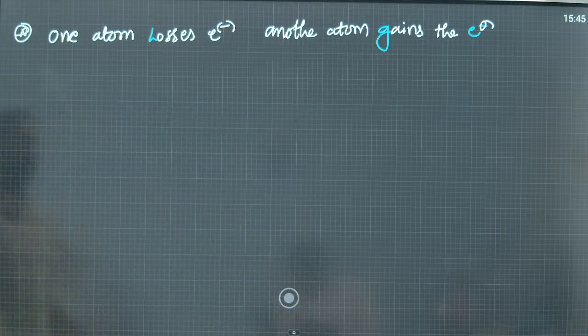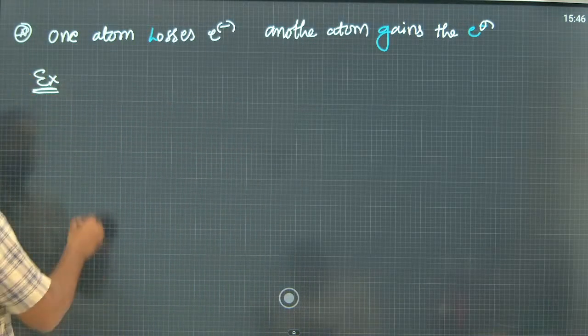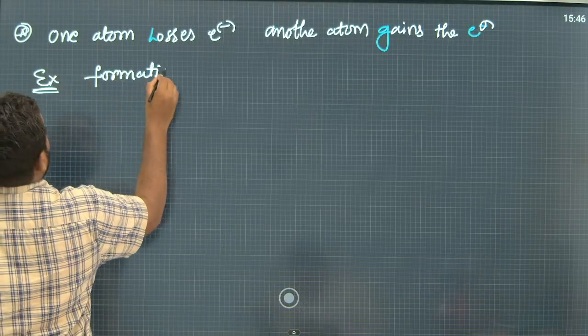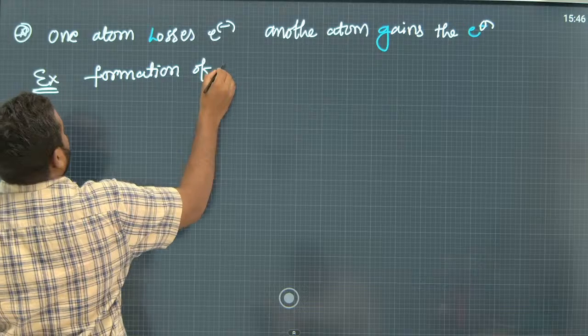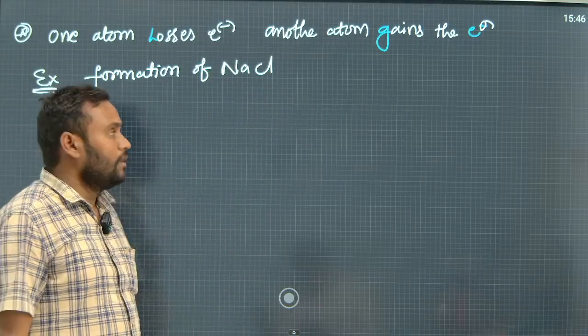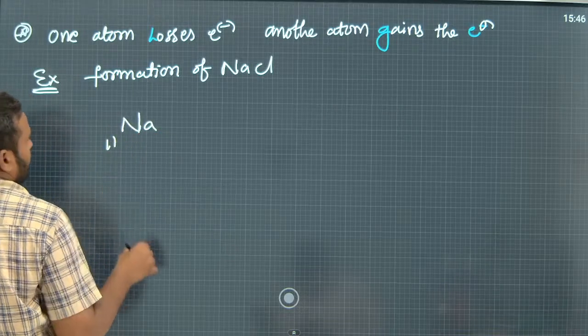Okay. So let us discuss with one example. Formation of NaCl. Sodium chloride, one of the famous example. So here sodium atomic number is 11.